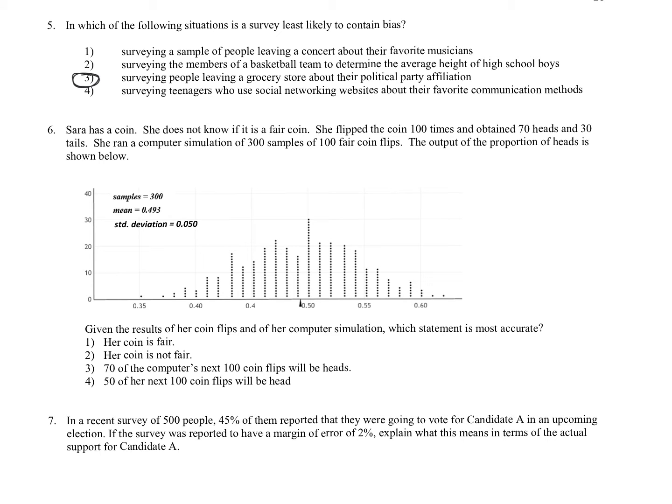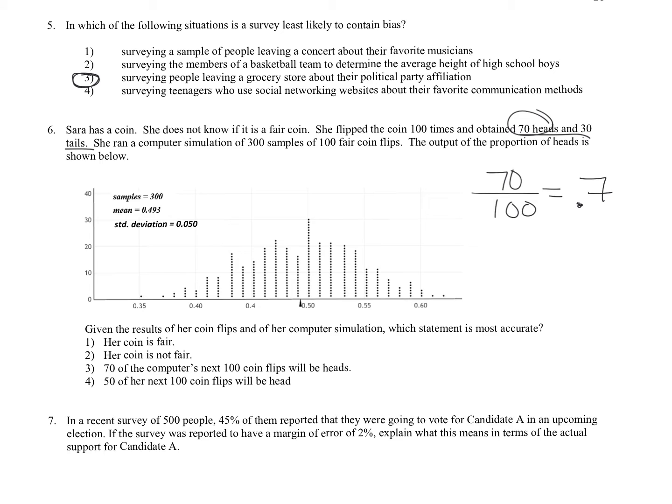Sarah has a coin. She does not know if it's a fair coin. She flipped the coin 100 times and obtained 70 heads and 30 tails. She ran a computer simulation of 300 samples of 100 fair coin flips. The output of the proportion of heads, so we're looking for the heads, is shown below. So she got 70 out of 100 were heads, which is 0.7.